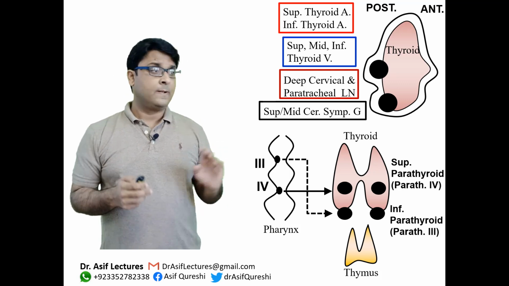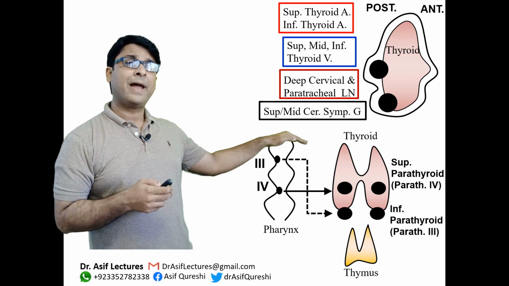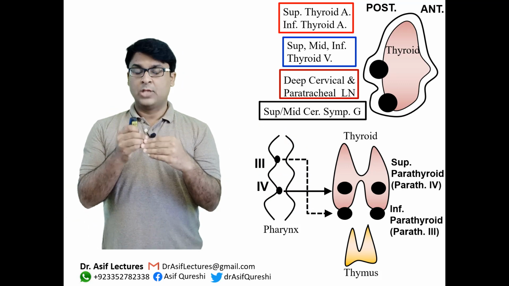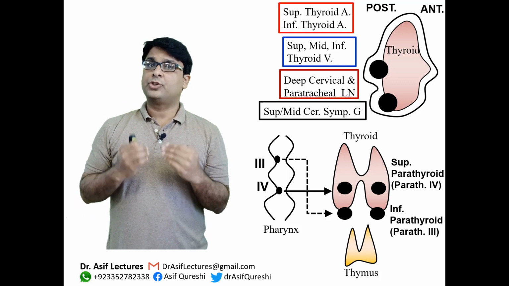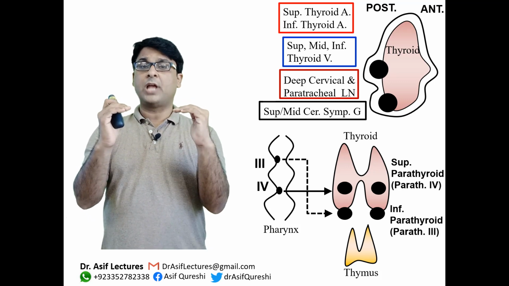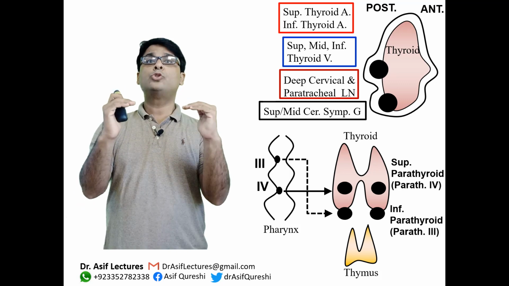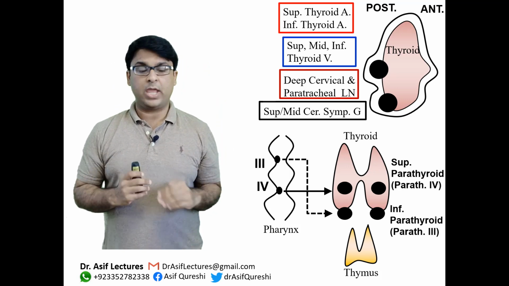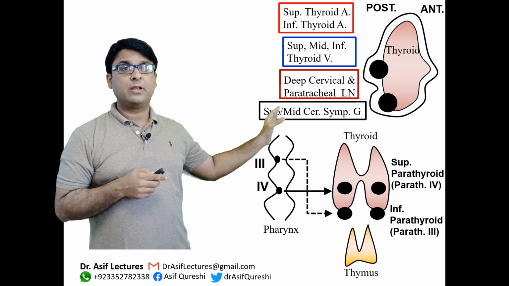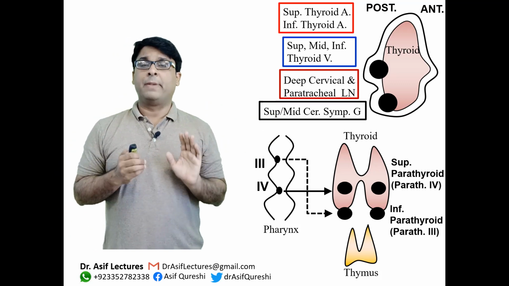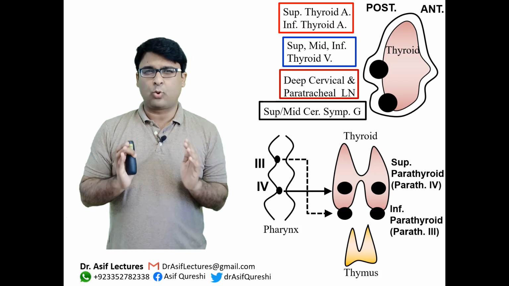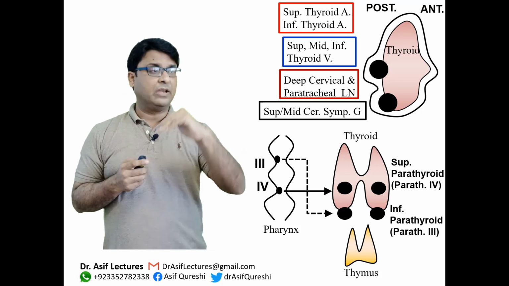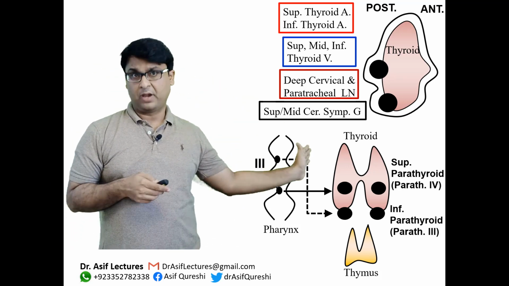Also, you have to remember that the inferior parathyroids sometimes migrate even inferiorly and are present in relation to the thymus. So when there is an operating surgeon, he or she should be aware of the fact that the inferior parathyroid glands are usually present on the inferior border of the thyroid, but they may also descend down up till the thymus, okay? So I hope these important embryological and anatomical bits are all very clear to you because in exams you commonly find questions related to this diagram, okay? Remember, 3rd pharyngeal pouch, inferior parathyroid; 4th pharyngeal pouch, superior parathyroids, okay?